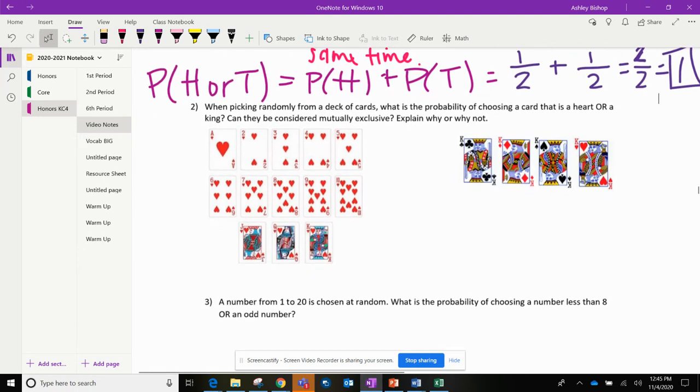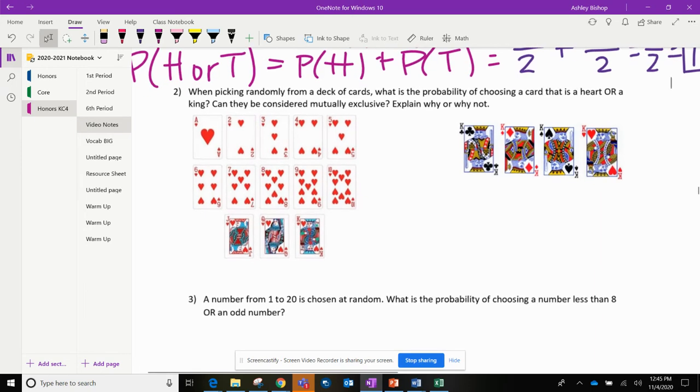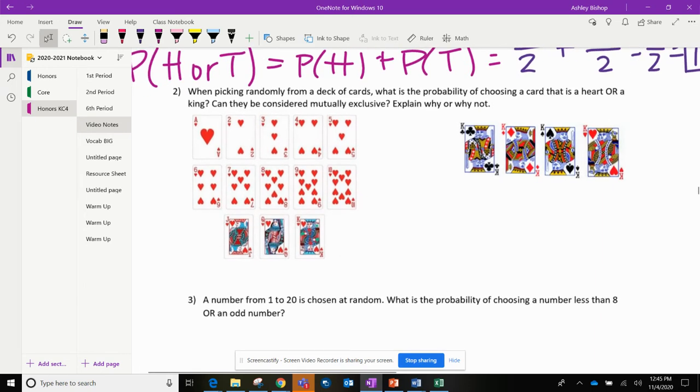I probably will get cut off for question 2, so make sure you watch the next video for it. But it says, when randomly picking from a deck of cards, what is the probability of choosing a card that is a heart or a king? Are they mutually exclusive? Explain why or why not. I do give you a visual here for the card questions, but I want to let you know that we are going to be talking about decks of cards a lot in this class now.